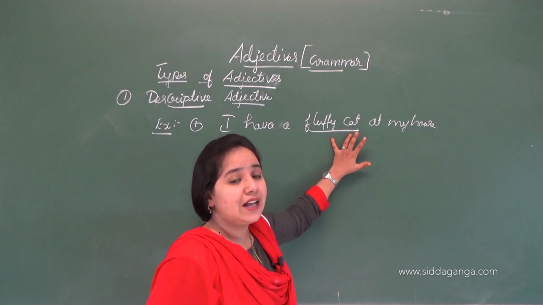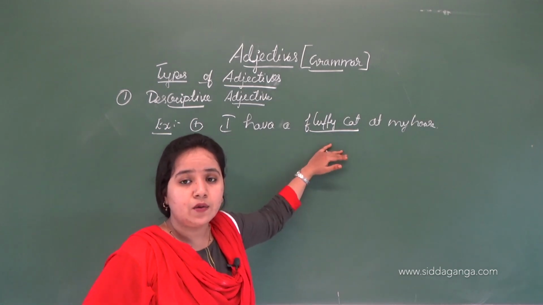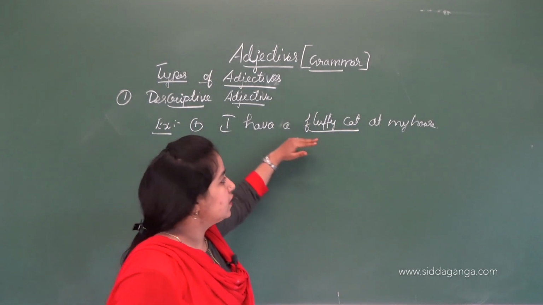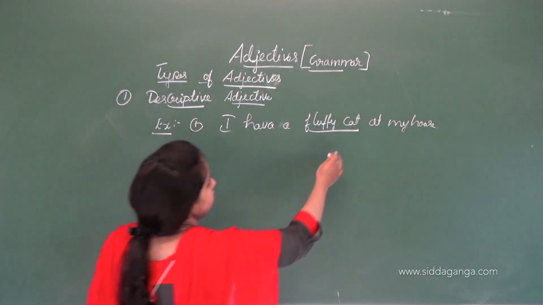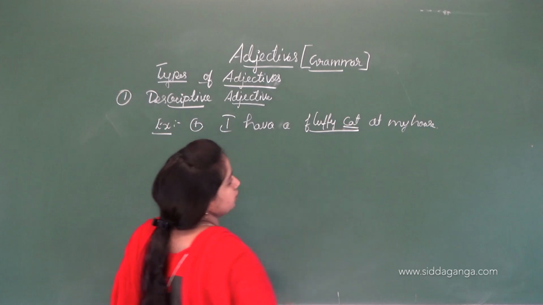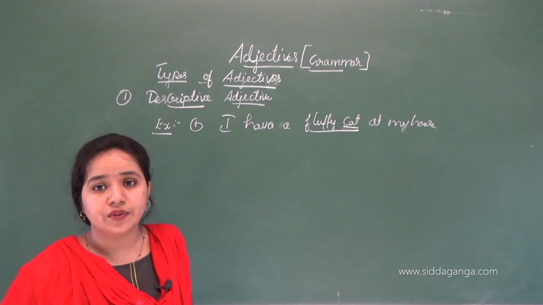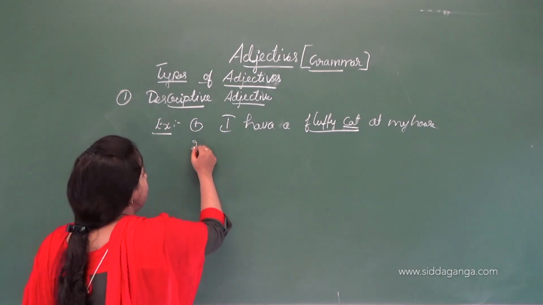So it gives the kind or quality, it suggests the quality of the cat. So this word is called an adjective. It says something about a cat, which is a noun. So we can say this is called an adjective.